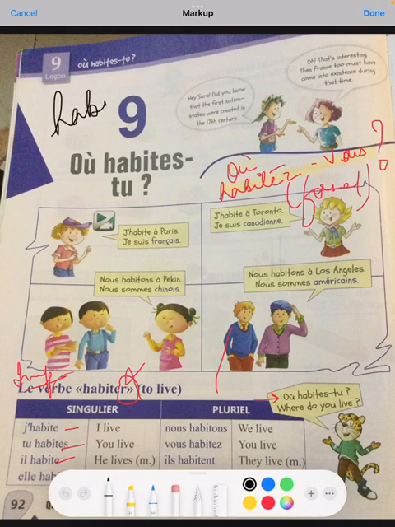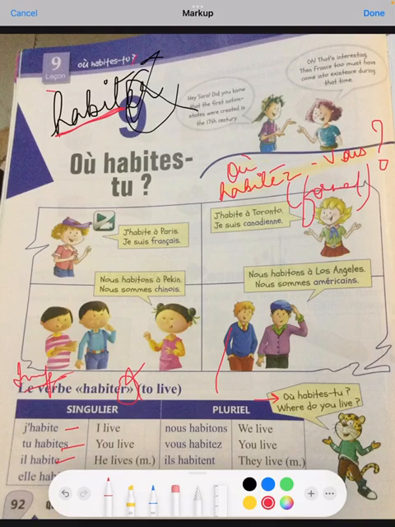This is habiter, which means to live. To conjugate ER category verbs, we remove ER. We get rid of this. We are left with HABIT, this part, this is the radical.